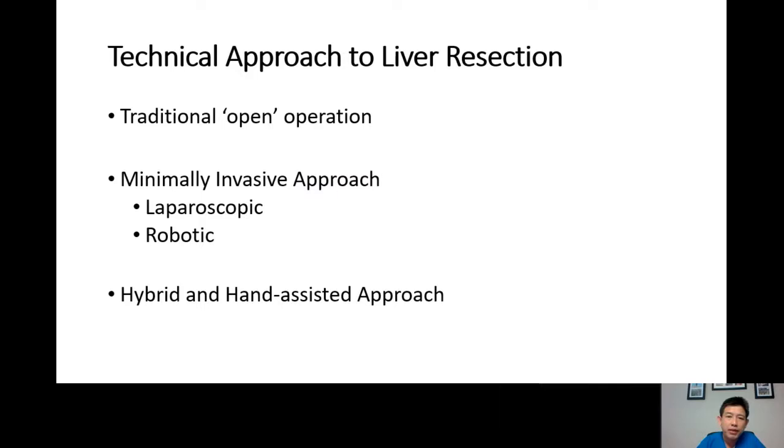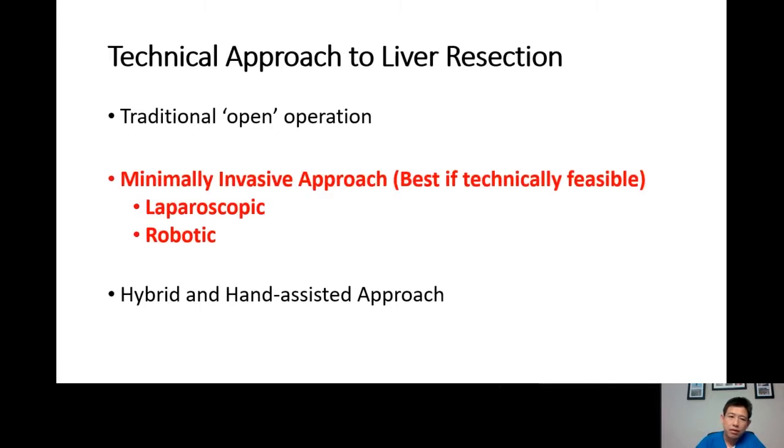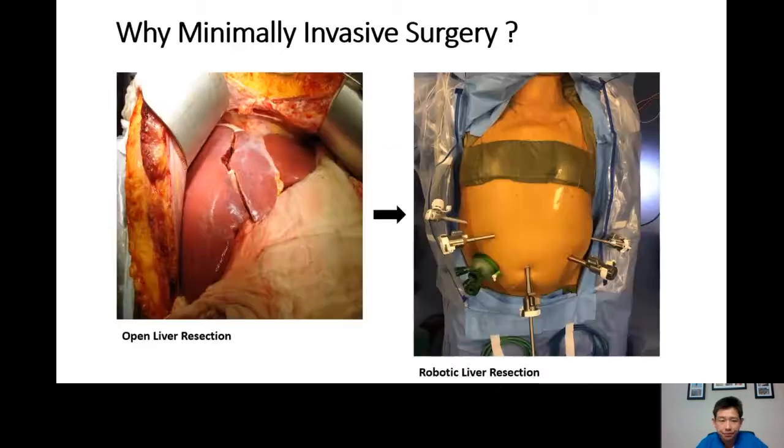There are 3 ways of doing a liver resection. The first is the traditional open operation. The second is what we call minimally invasive approach through a laparoscopic or robotic approach. The third is a hybrid, a combination between the open and minimal invasive. It's done in several centers. However, in our center, we do open liver resection in about 20% of the time, and we do a robotic liver resection about 80% of the time. Minimal invasive approach is obviously the best approach if technically feasible and the surgeon has the expertise to do it.